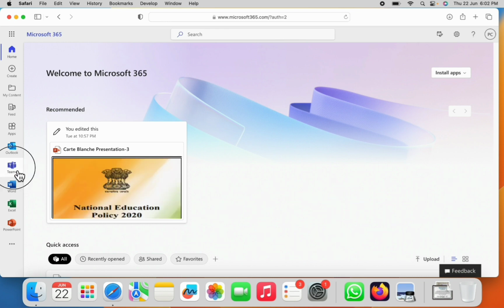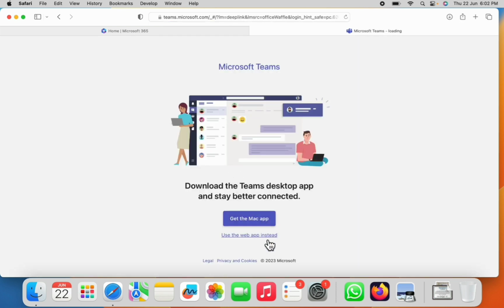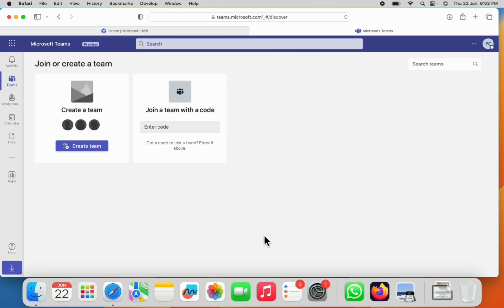All you need is to understand the features of Microsoft Teams. So I have clicked on this icon. This will take you towards Microsoft Teams, and we'll see what features are available here and how we can create a classroom, how we can create an assignment, how we can upload the data, how we can add the students, the teachers, etc. Whatever we were doing in Google Classroom, we'll see all those features here.